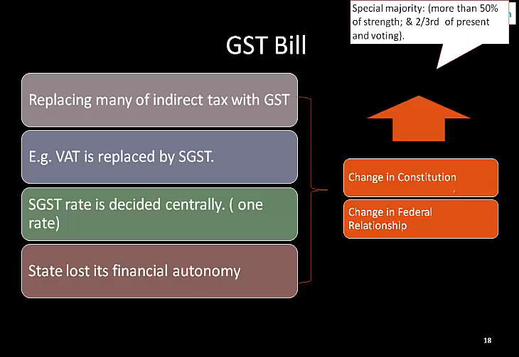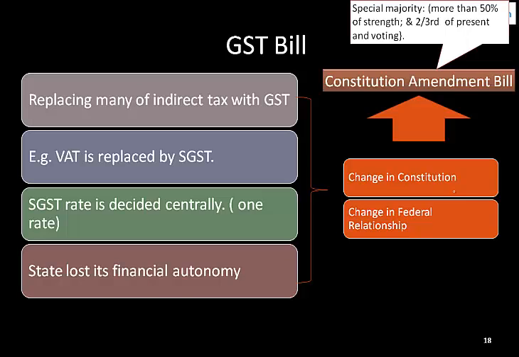तो constitution amendment bill जब हम बोलते हैं तो there are special cases where change in constitution is called as constitution amendment bill. Now constitution amendment bill जब भी होता है, that has to be approved by the parliament, not simple majority but special majority. What does that mean? Whatever is the strength of the parliament, irrespective of the number of people present or not, whatever is the strength of the parliament, upper house or lower house, at least 50% of the people should say yes for that particular change in constitution, and two-thirds of the persons who are present and voting should say yes. Okay, again, special majority is very much explained in Indian political sector, there you can refer to it.